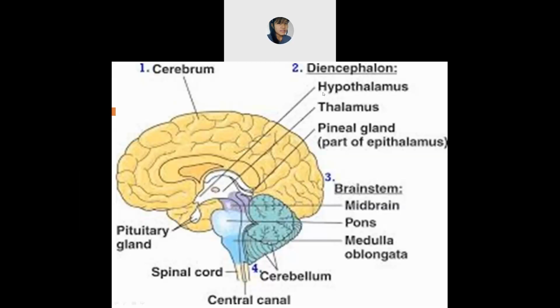And in this diencephalon, you will see that again it is divided into 2 parts. The first part is hypothalamus, this one. And the second is the thalamus. Okay, so these are the 2 parts of diencephalon.